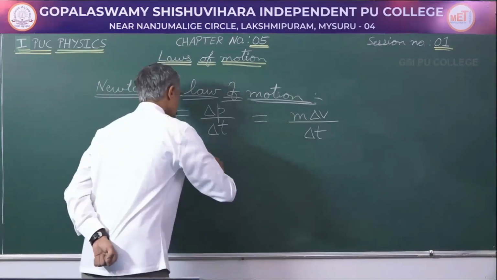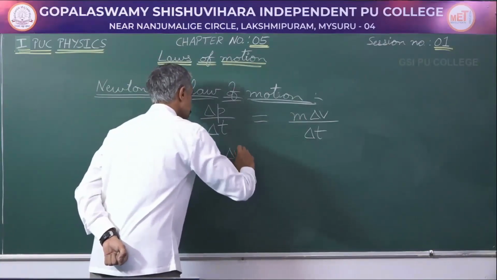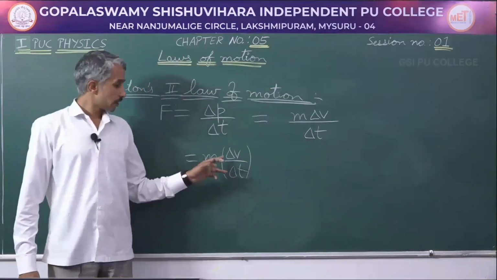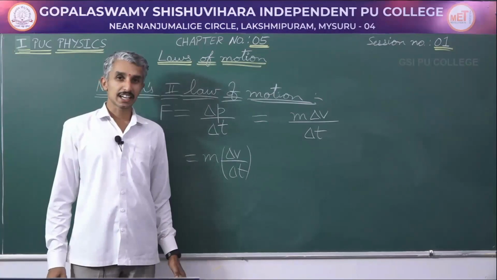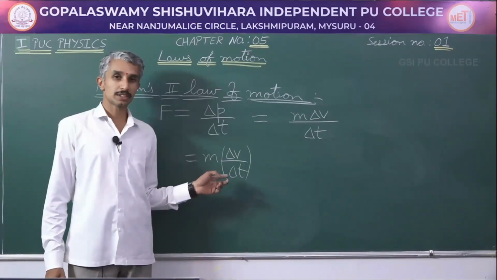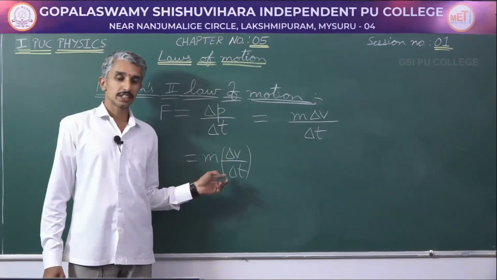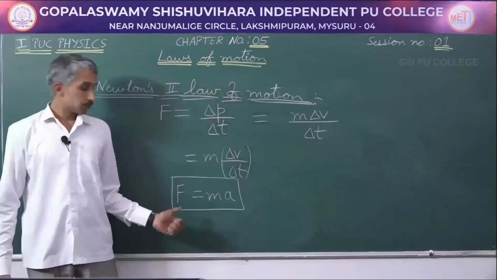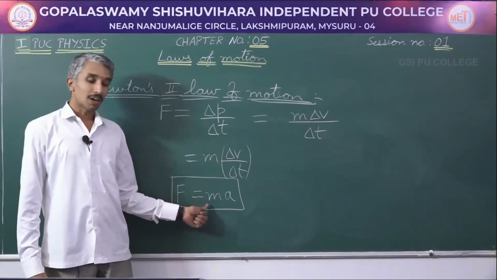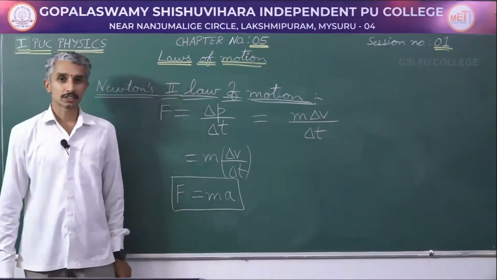Further, mass is a constant, so rate of change of velocity is acceleration. We have learnt this in chapter 3, motion in a straight line. So force is mathematically measured in terms of mass into acceleration.